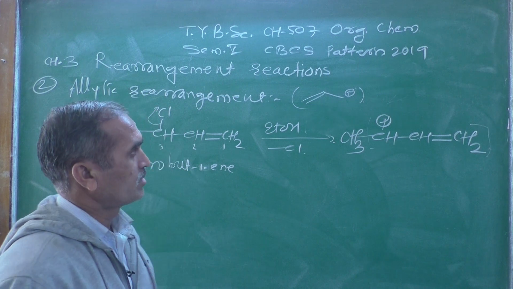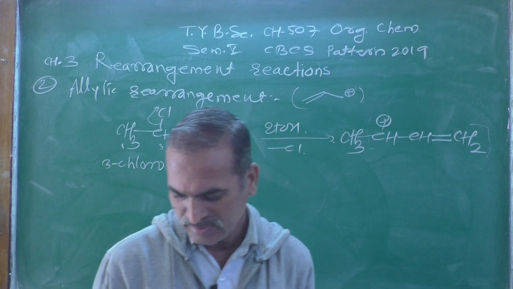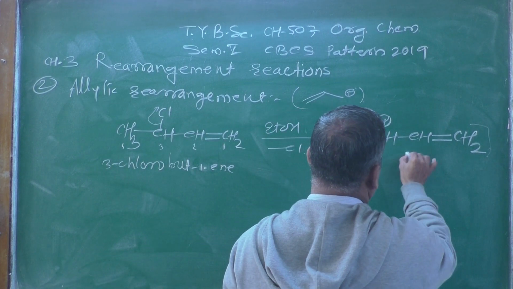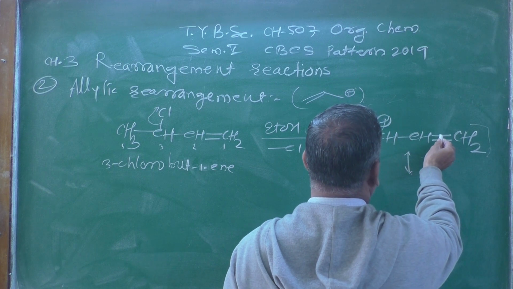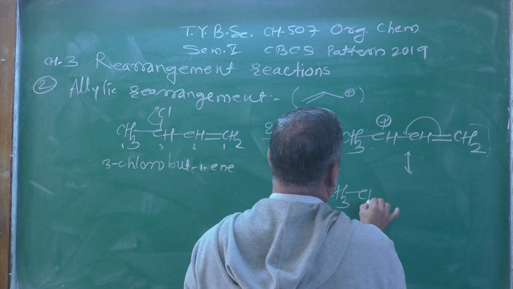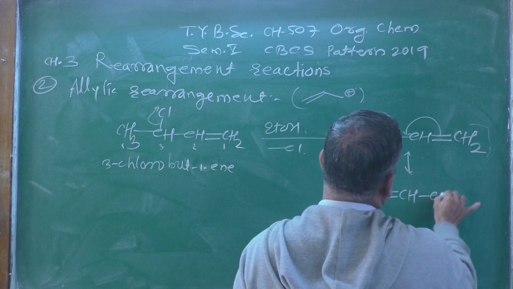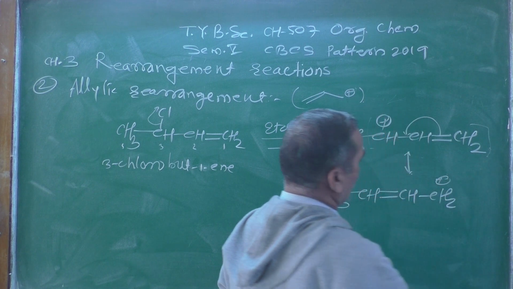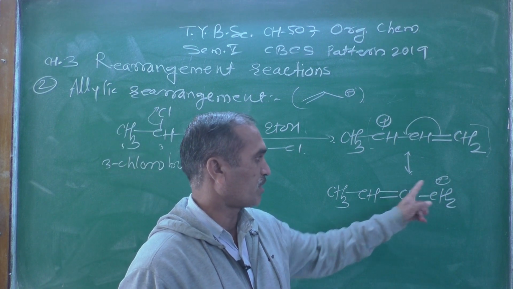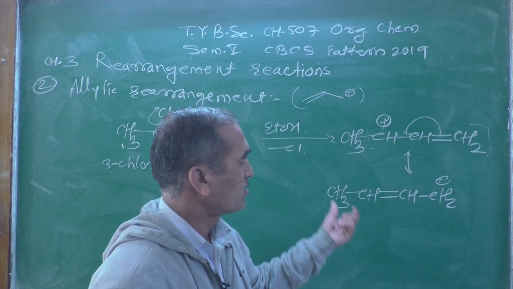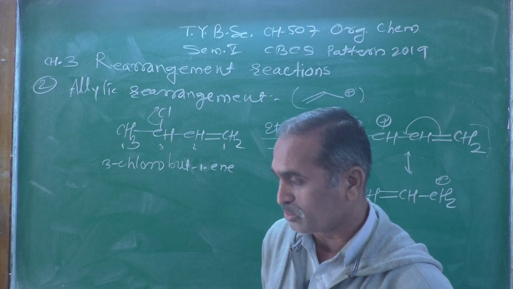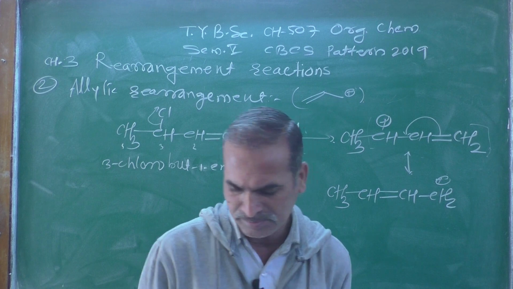This is an allylic chloride, and with this we can draw the resonating structure. The double bond shifts from here to here, and we get CH3, CH double bond CH, then CH2 with the positive charge on the terminal carbon, which becomes a primary carbocation, but it is still an allylic system, and therefore that carbocation is well stabilized due to the resonance effect.